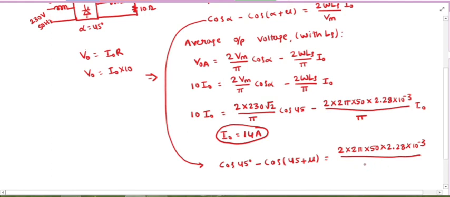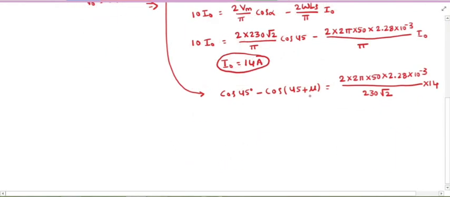Vm is the peak value, 230 into root 2, and I naught is 14, just now calculated. So if you solve for the overlap angle mu, mu will be approximately equal to 4.8 degrees. So the answer is near about 4.8 degrees.